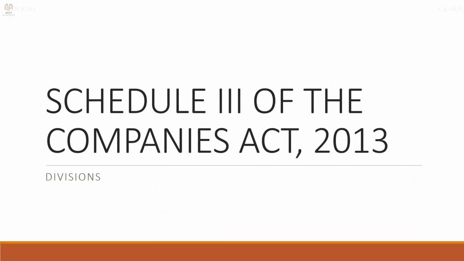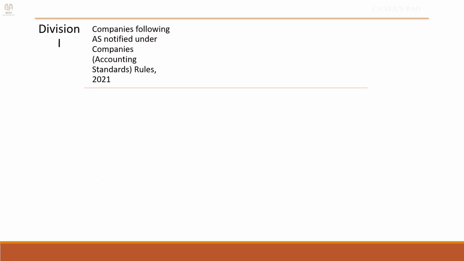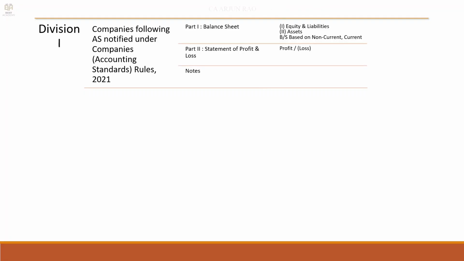So next let us come to Schedule 3 of the Companies Act, the various divisions. You have Division 1, which is for companies following AS, the 27 notified AS. Part 1 is balance sheet, equity and liabilities first, then assets. The balance sheet is based on non-current and current classification. Part 2 is statement of profit and loss. You have either profit or loss, and then you have notes.